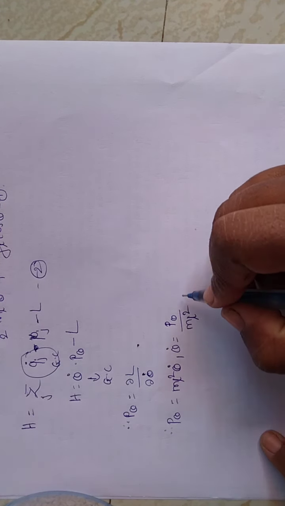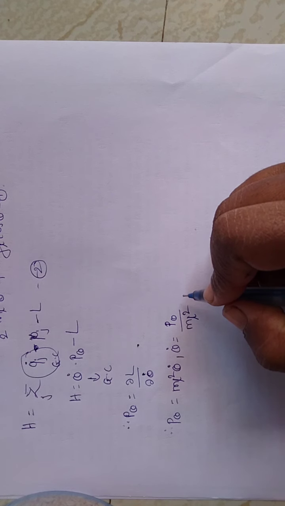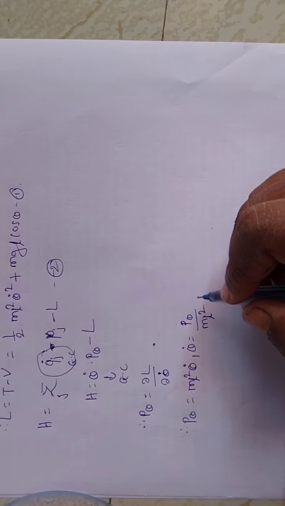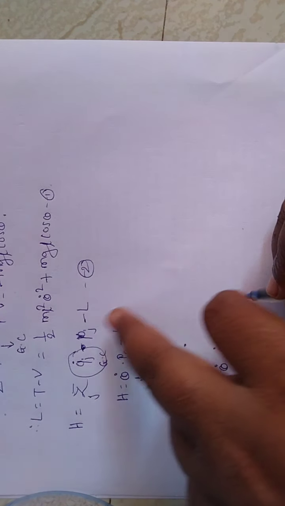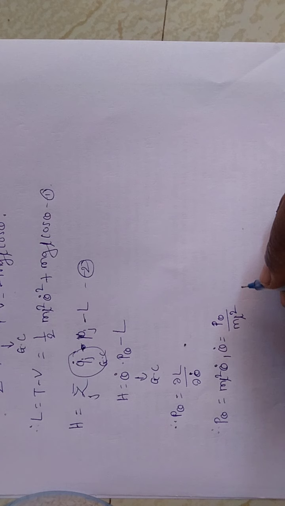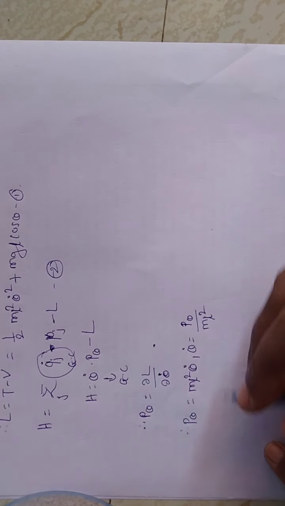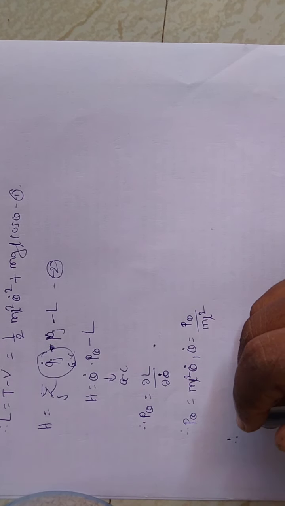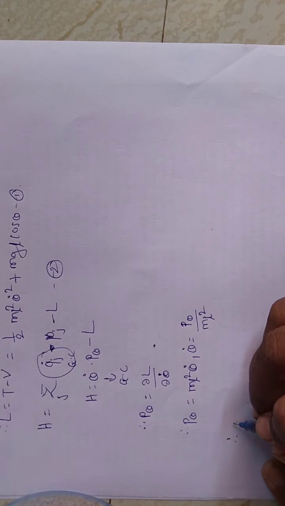So this is the value of p theta. Put this value of theta dot in equation 1 and equation 2. So putting the value of theta dot in equation 1, what do we get?